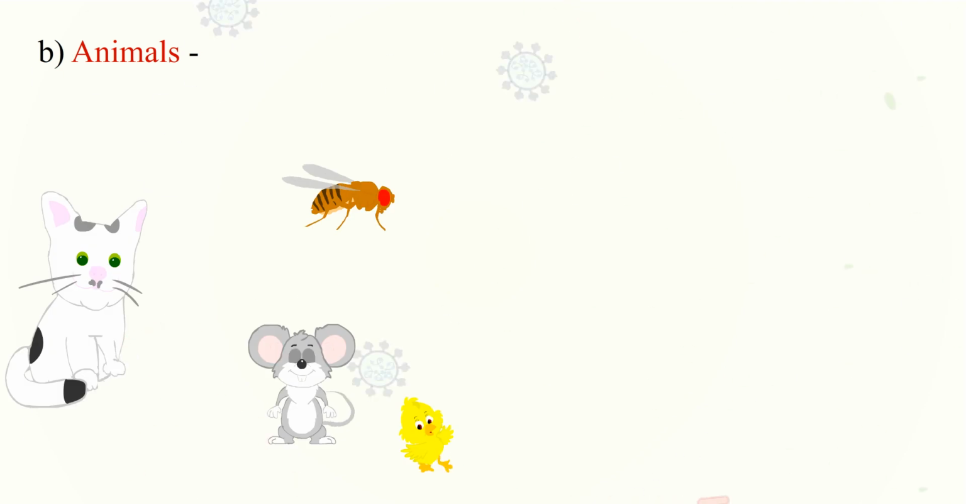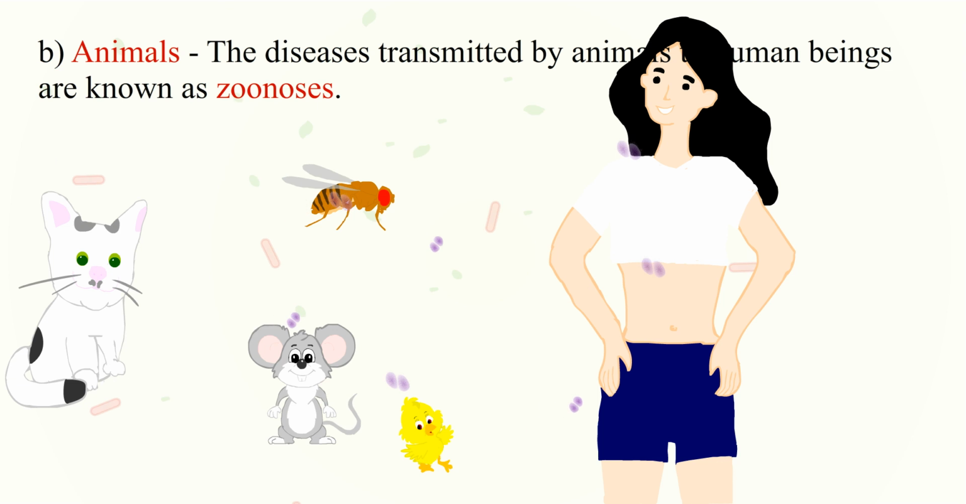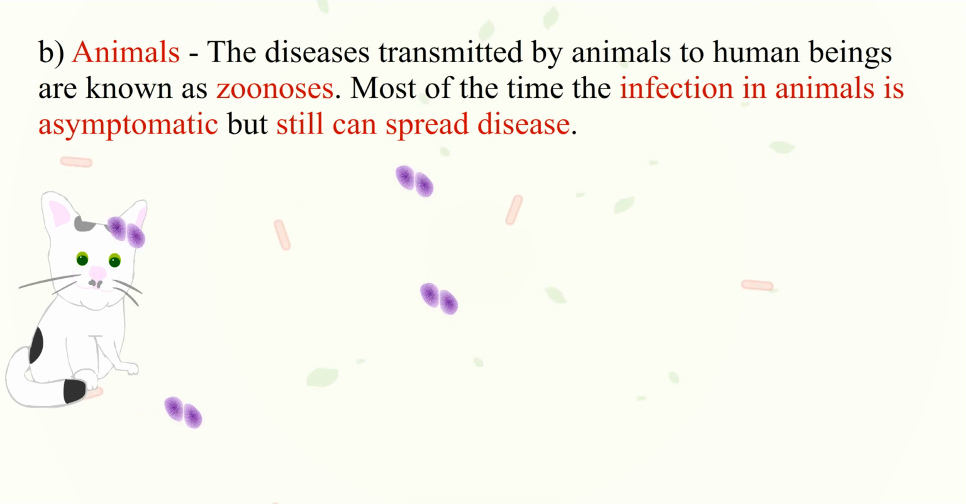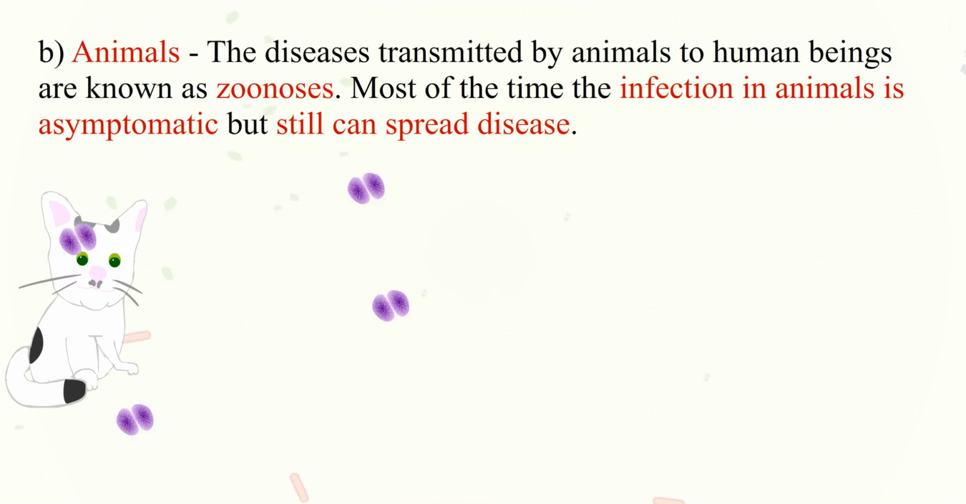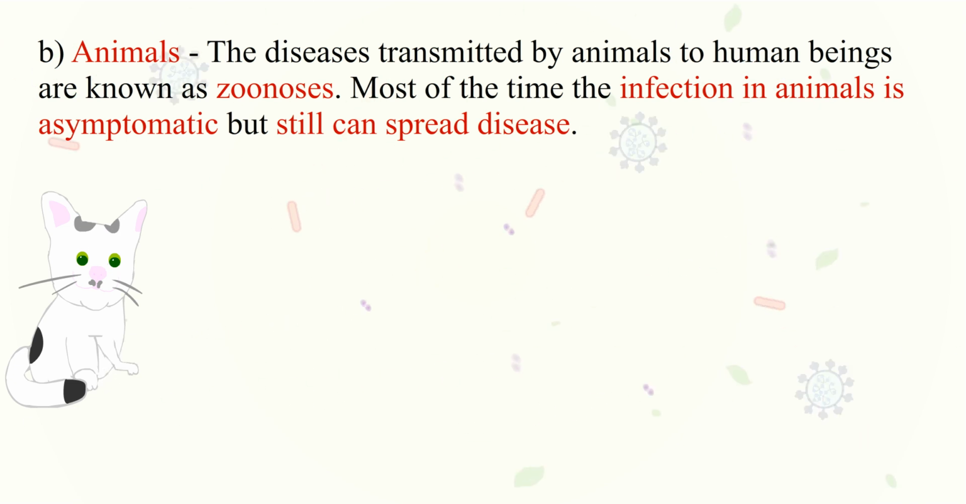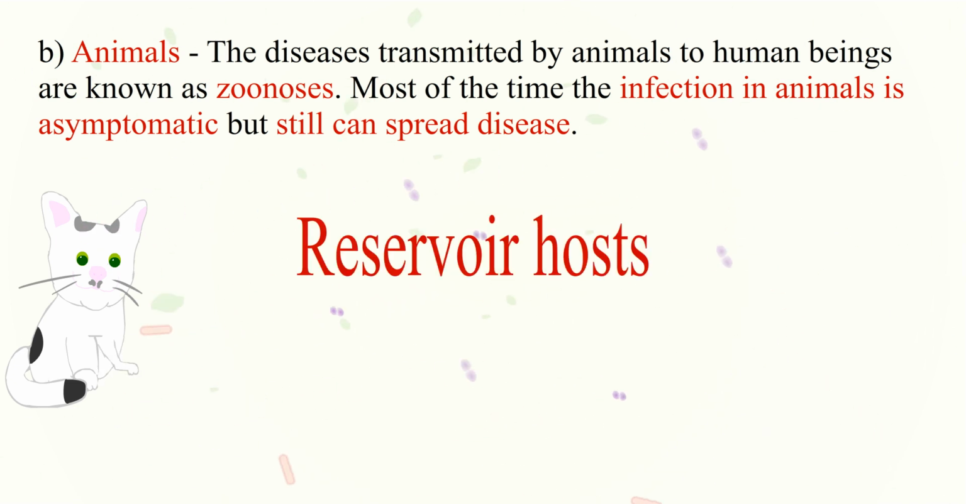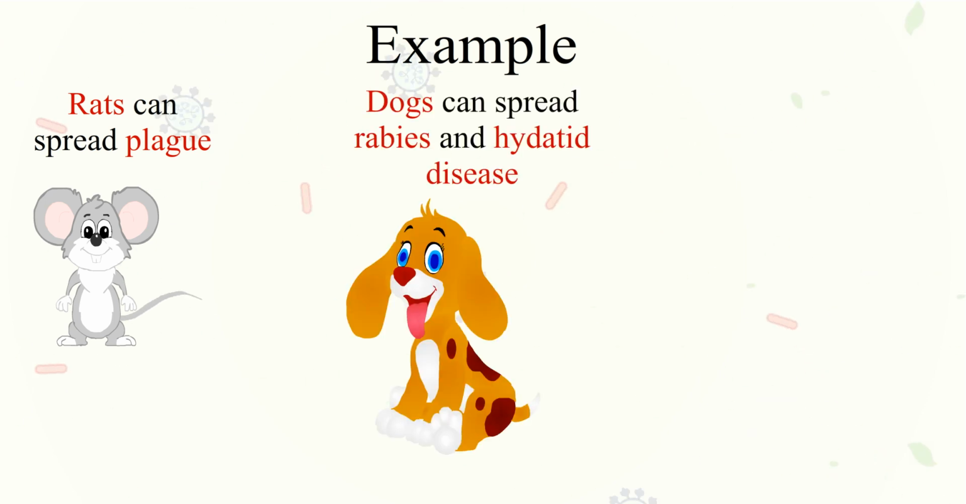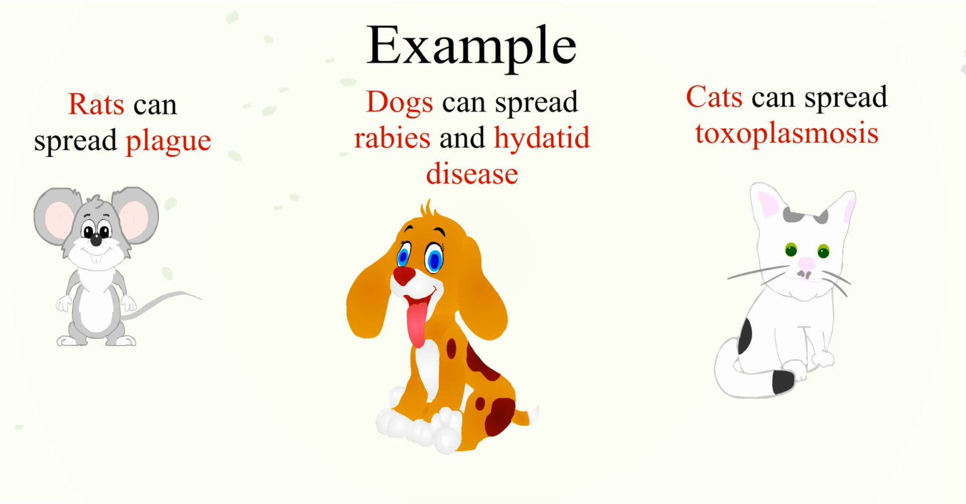B. The next carriers to be mentioned are animals. Many pathogens can infect both animals and human beings. The diseases transmitted by animals to human beings are known as zoonoses. Most of the time the infection in animals is asymptomatic. They can still spread disease, or they act as a reservoir for infections. Hence, they are called reservoir hosts. Example: rats can spread plague, dogs can spread rabies and hydatid disease, and cats can spread toxoplasmosis.